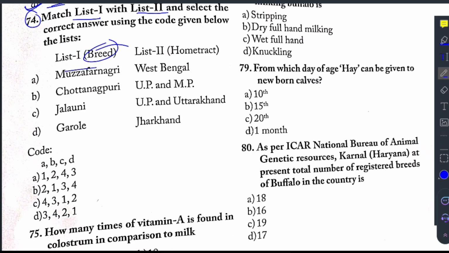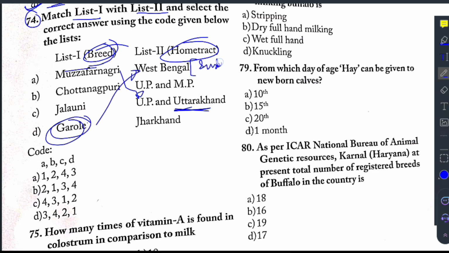Here they have given breeds and the home tract of the breed. Muzaffarnagari: this breed is noticed in UP and Uttarakhand. And this Garol breed is of West Bengal, mainly noticed in the Sundarban Delta, and even in Bangladesh this breed is very famous. So this is a mutton sheep breed, which is used for mutton.